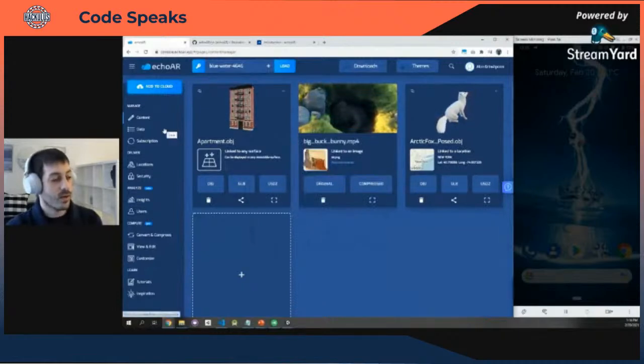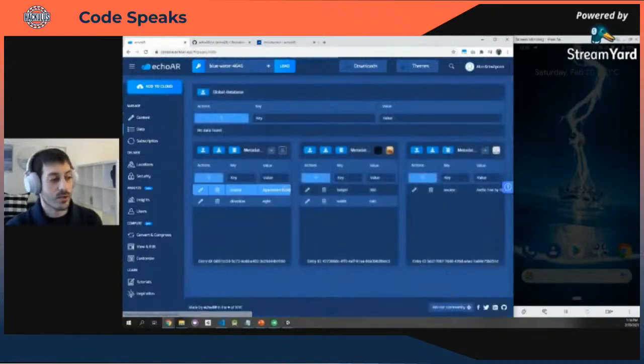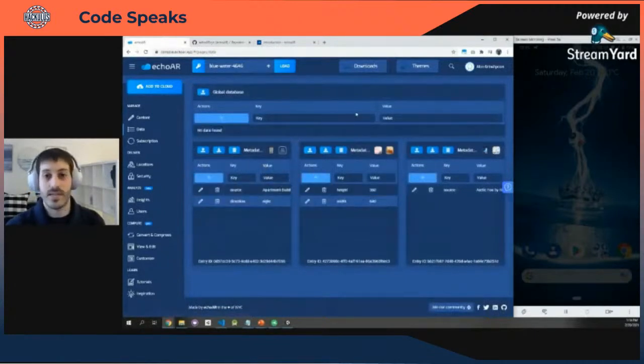Other things that you can do is you can manage data. We saw that earlier. So you can manage data per 3D model, but you can also manage data across your entire application.